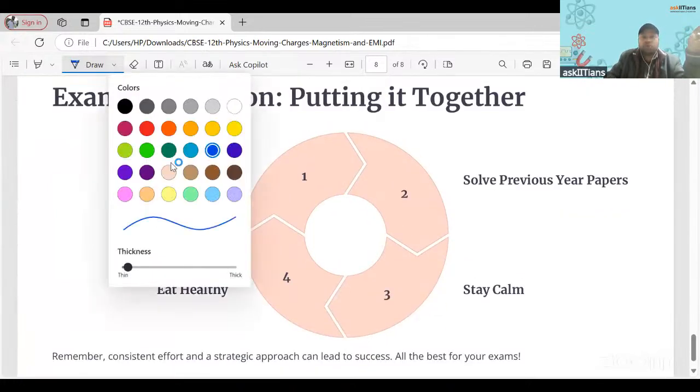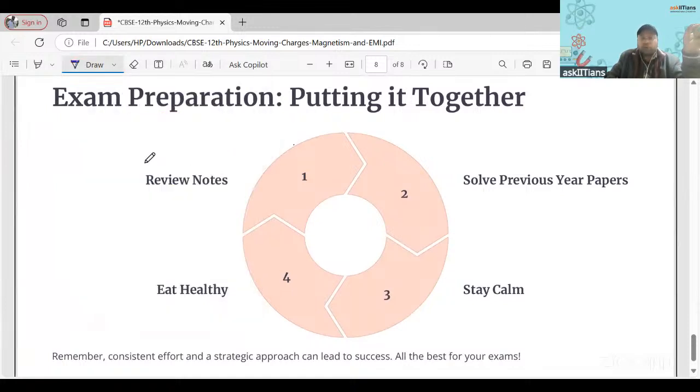Lastly, you should be reviewing your notes very thoroughly, whatever notes you have from your school, from your coachings, from any other help which you have prepared till now. Now is not the time to prepare notes. The notes you have now, you must revise.